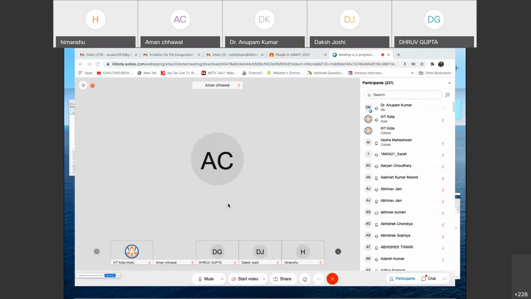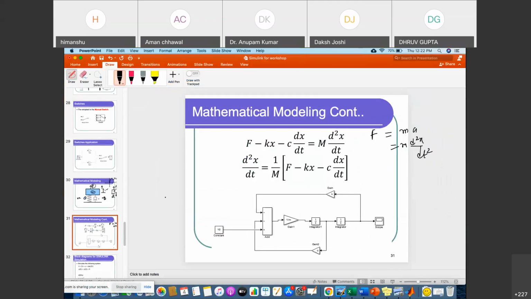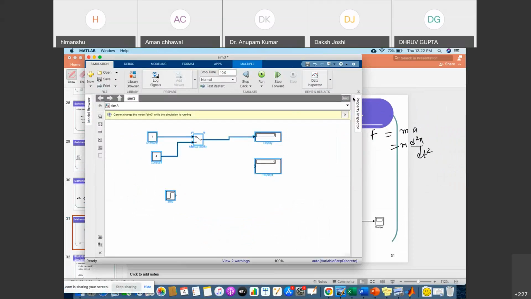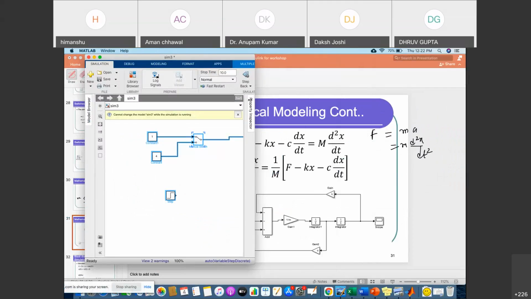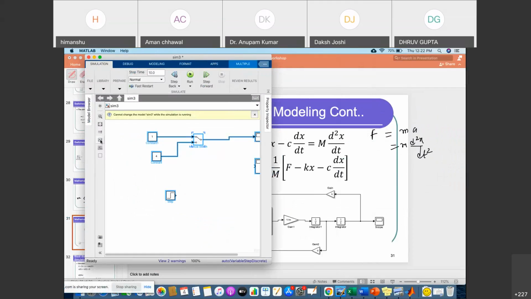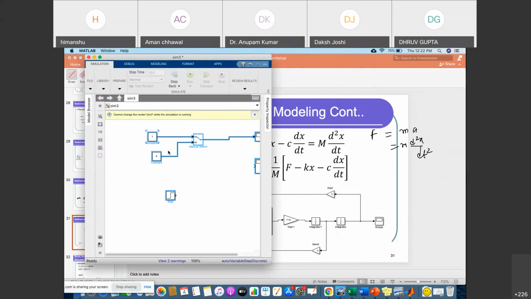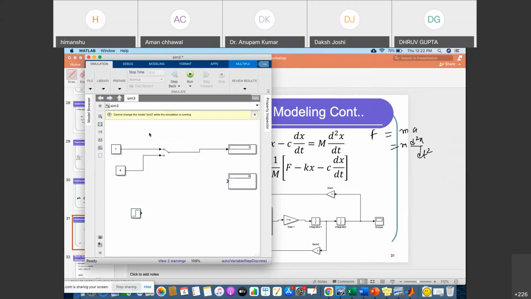Okay. So I want to draw the same plot in our Simulink so that you can understand how it's working. So we require, let me keep a few things. Okay, we require an integrator, right? Scope operation and okay.